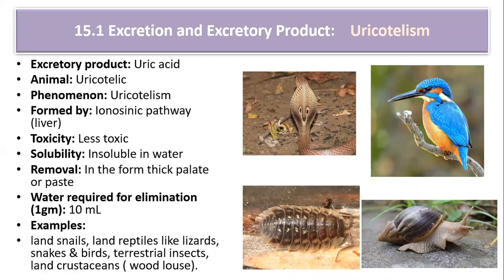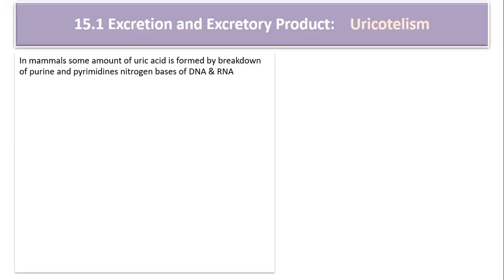Uric acid is also produced in lesser quantity by the human body. Sometimes there can be a defective metabolism that results in the accumulation of uric acid crystals in the joint, and that causes pain in the joint, which is called gout or gouty arthritis.